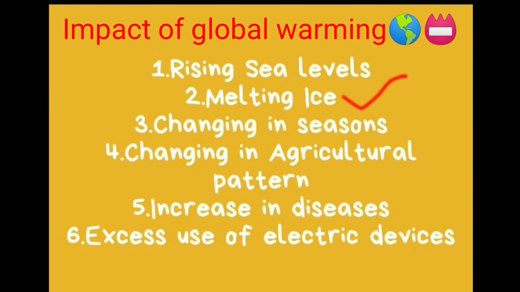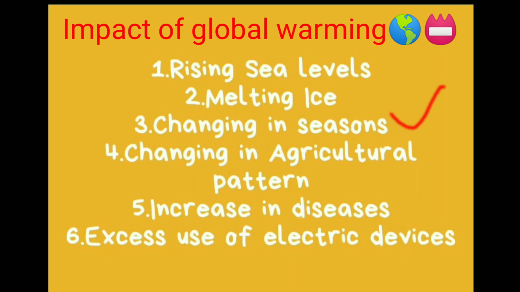Second is melting ice. Due to the increase of heat, the ice of glaciers is getting melted. Within the next 100 years, the world's glaciers will have disappeared if global warming increases day by day. Next, changing season.